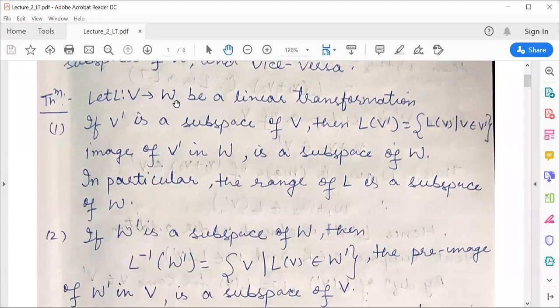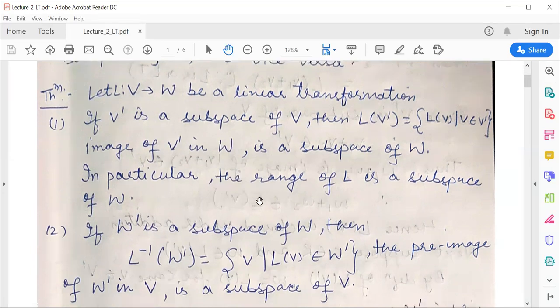Let L: V to W be a linear transformation. The very first point is: consider V' to be a subspace of V. Then L of V' is defined as L of v such that small v belongs to V'. Then L of V' is an image of V' in W, because our mapping is towards the W vector space, and we need to show that this is a subspace of W. In particular, you can say that the range of L is a subspace of W. This is the first point that we will show in this theorem.